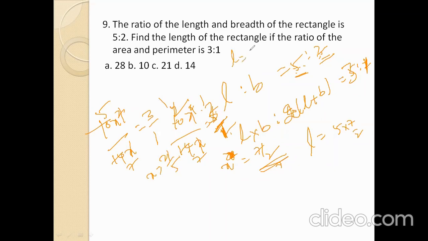Now let L equal 5 parts, 5x. 5 into 21 by 5. 5 gets cancelled, you get the length value as 21. Option number C is the right answer.